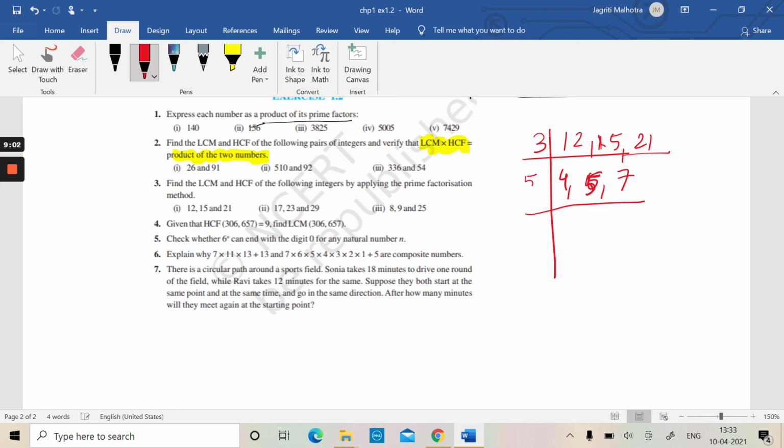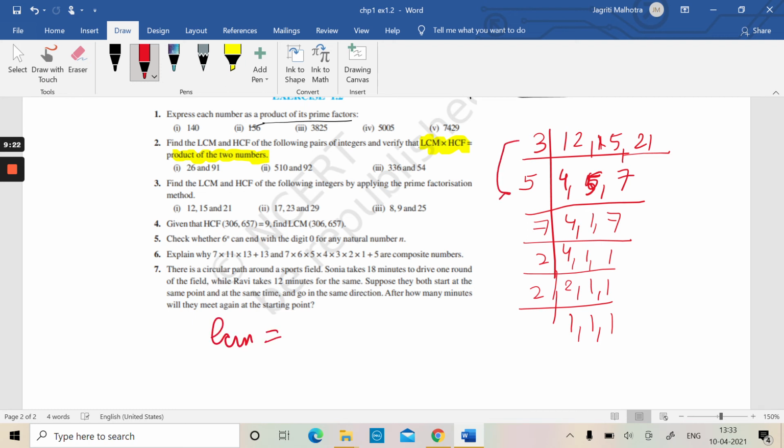So let us now continue with the table, dividing out the remaining numbers until we reach 1. So that means that our LCM is equal to 3 into 5 into 7 into 2 into 2, right? Our LCM is equal to 3 into 5 into 7 into 2 into 2. You can calculate that. Similarly, we can find the other parts.